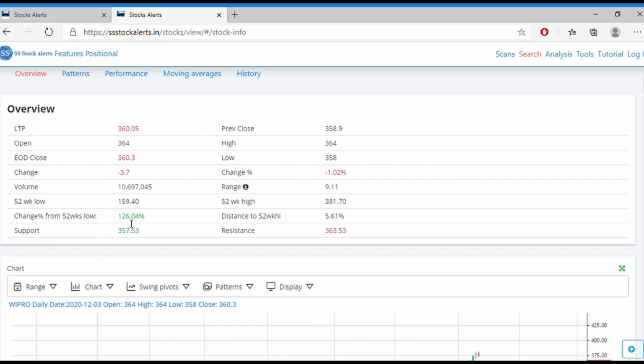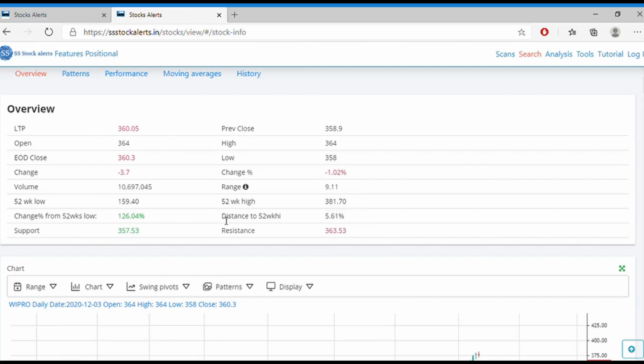So when a stock has given this much percentage, definitely it has some momentum, so we can select such stocks. I always recommend selecting stocks which are more than 70 percent above their 52-week low. And another criterion is to always look for stocks within 10 percent of the 52-week high.